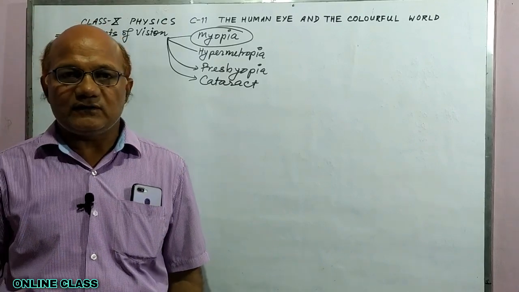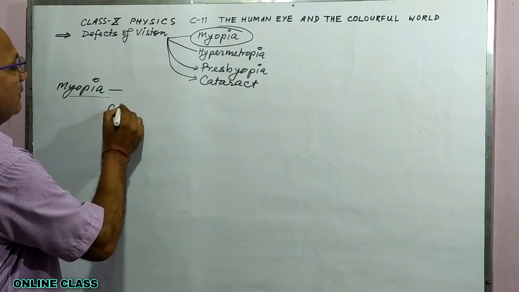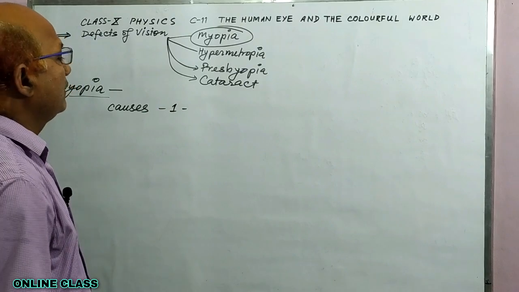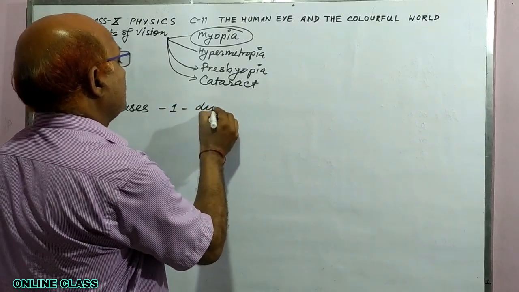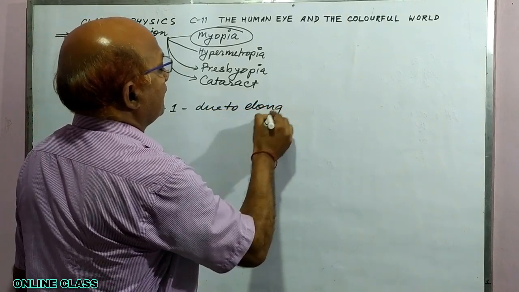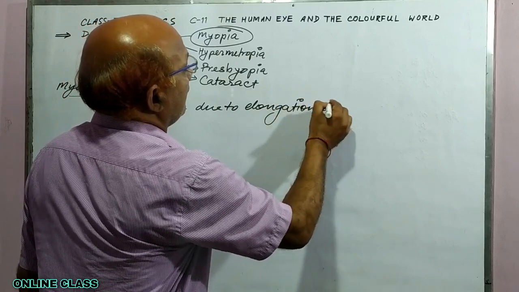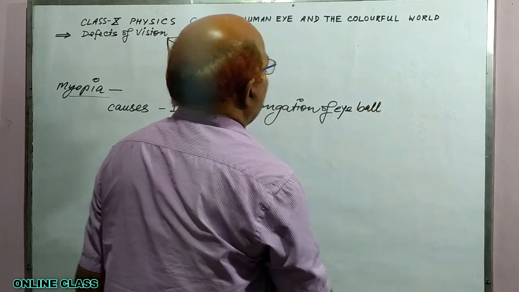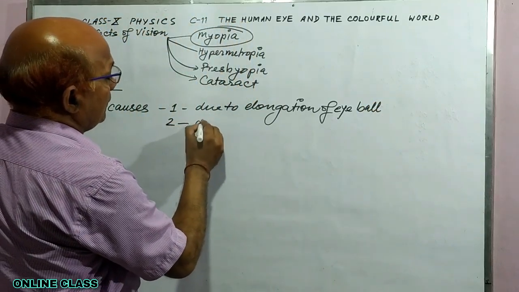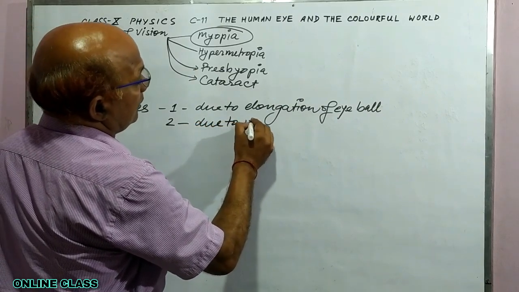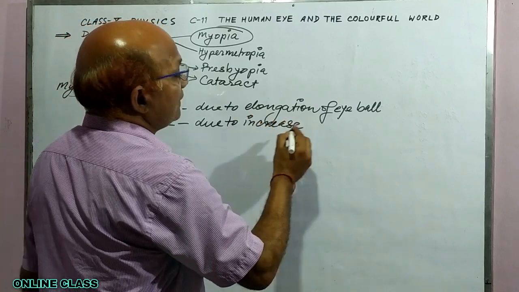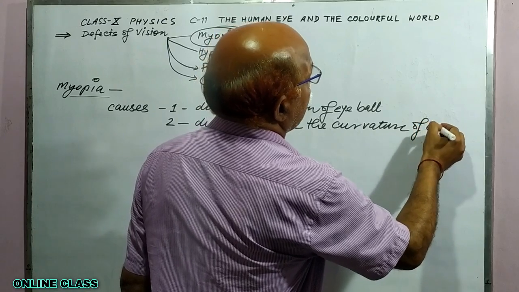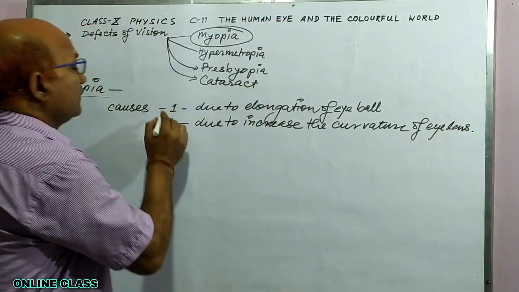There are some possible causes of this defect. Number one, due to elongation of the eyeball, and number two, due to increase in the curvature of the eye lens. These are the two possible causes.